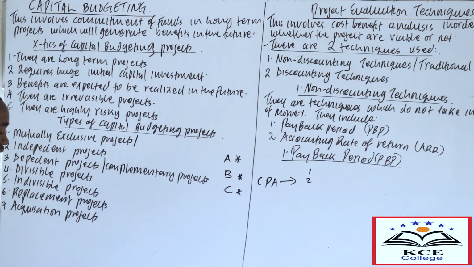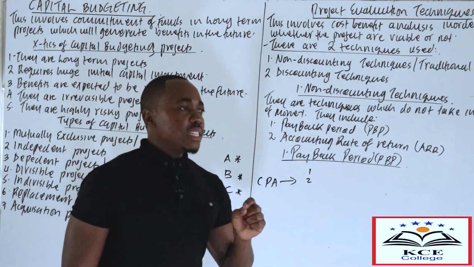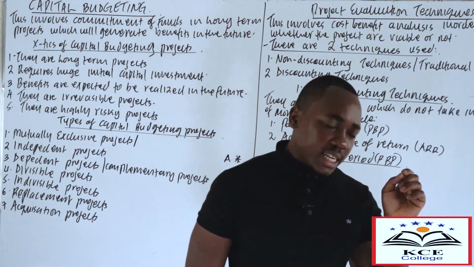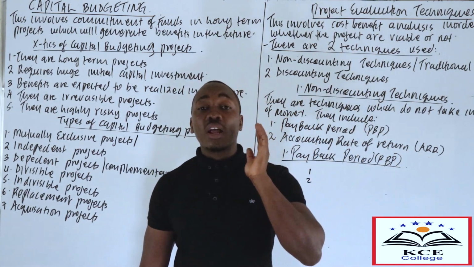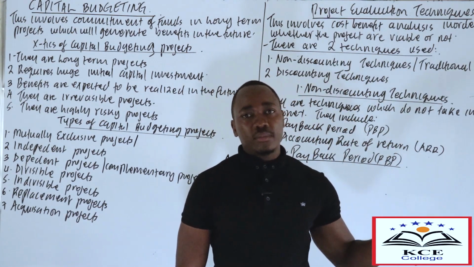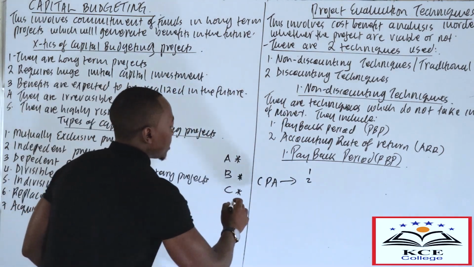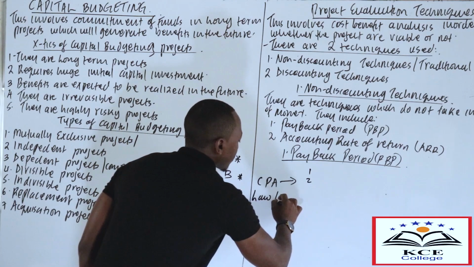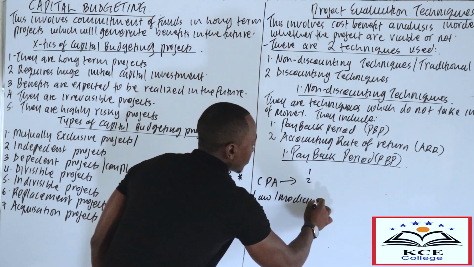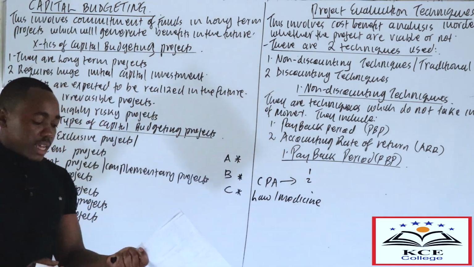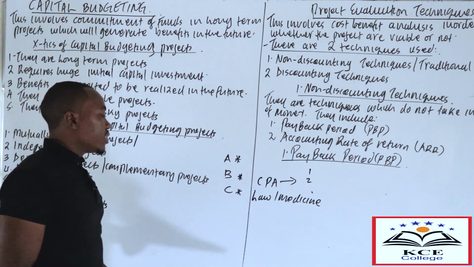Then number 5, we have indivisible projects. Indivisible projects are projects which cannot generate income unless they are fully completed. You have to complete this project. For example, we can say, what about law or medicine? These are other courses. They are also projects.